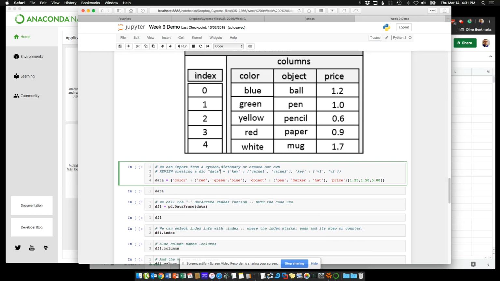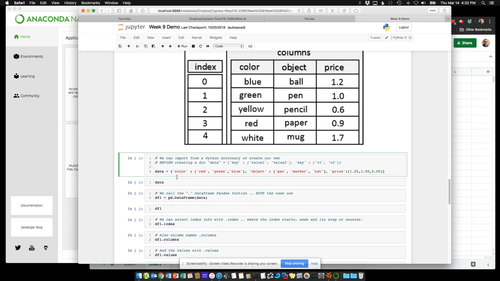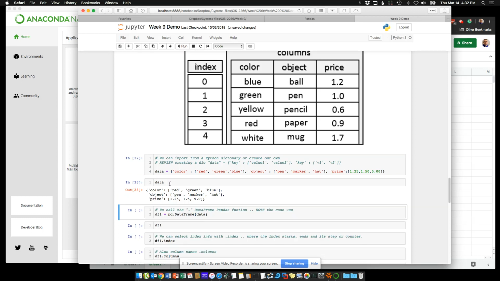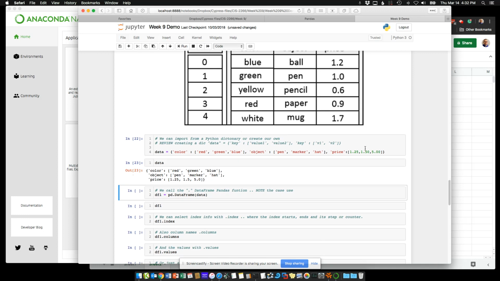So again, we can go ahead and create this with a key value pair. This dictionary item here, run that, you see it. Earlier on, we worked with dictionaries, which have key value pairs like color, object, and price. So we have color: red, green, blue; object: pen, marker, hat; and price of 1.25, 1.5, and 5.0.